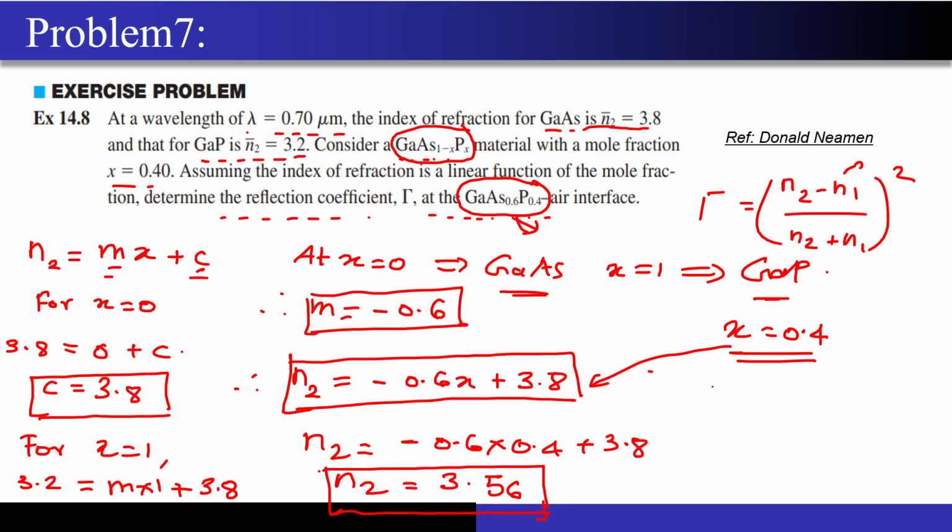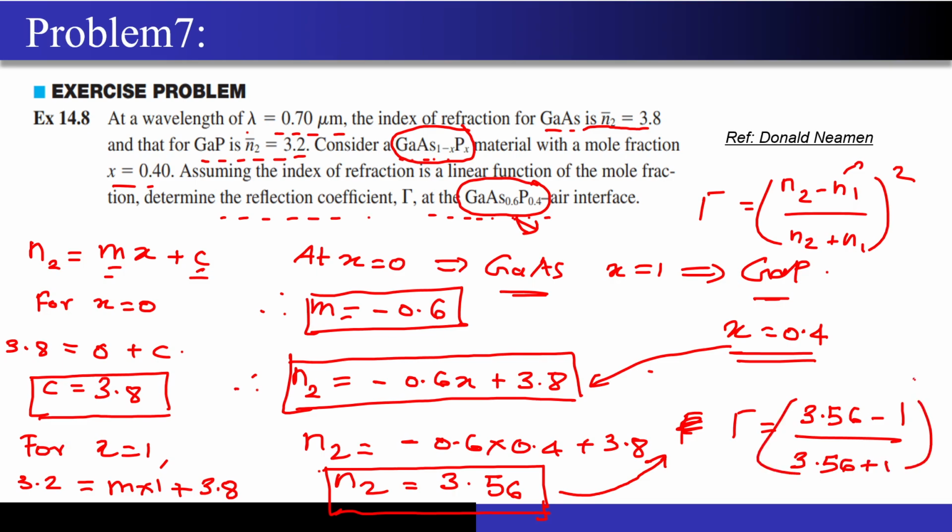Now what will I do? The ultimate aim is to find out the reflection coefficient. So I will substitute this back into the formula of gamma. Gamma will be nothing but N2, which is 3.56, minus air's refractive index 1, upon 3.56 plus 1, the whole square. Now if you calculate this value of gamma, the reflection coefficient, it will come out to be close to 0.315.